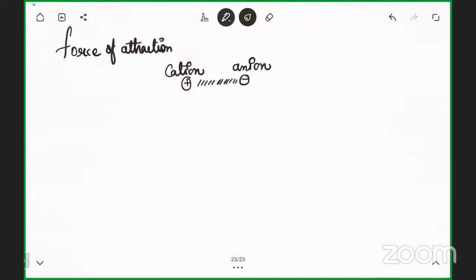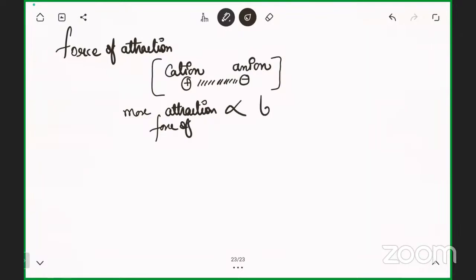So if I'm saying that the cation is attracting the anion by the electrostatic force of attraction, then according to lattice enthalpy, more attraction between these two species, more force of attraction, is directly proportional to the lattice enthalpy.